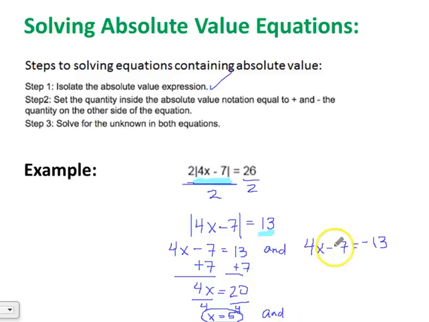And what is our other value of x? So I'm going to start by adding 7 to both sides. Negative 13 plus 7 is what? Negative 13 plus 7 is negative 6. And then we have 4x, right? 4x equals negative 6. Our last step is to divide each side by 4. We're going to be left with a fraction here. And we want to go ahead and reduce that fraction.